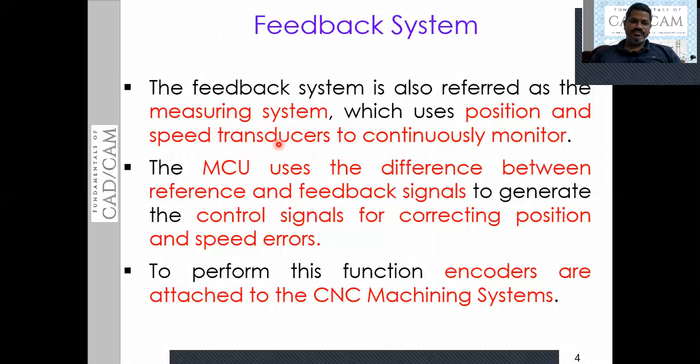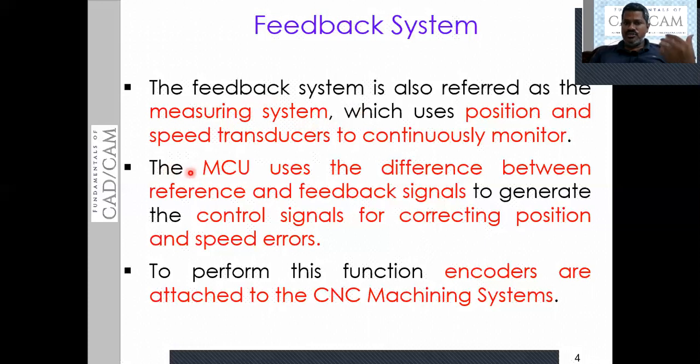This is the brief definition of the feedback system: a measuring system which continuously measures the position and speed of the table, tool and spindle.